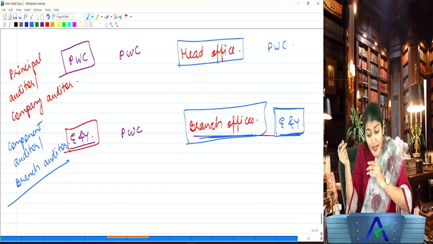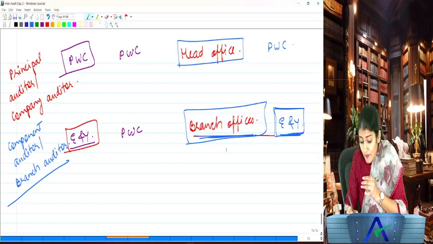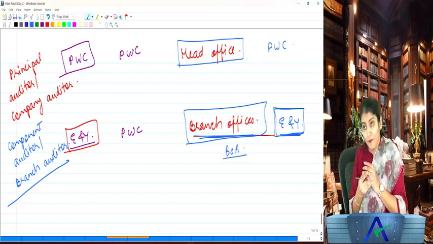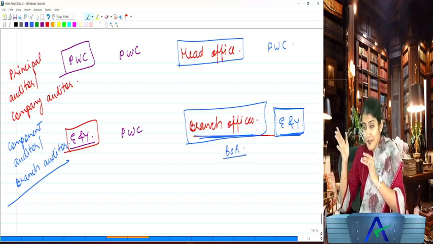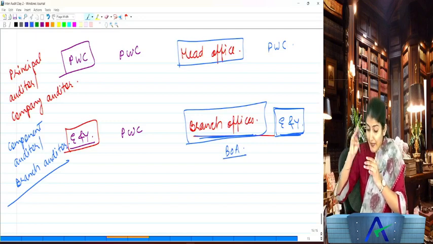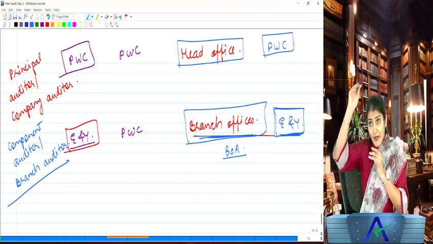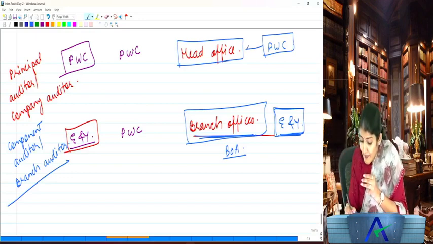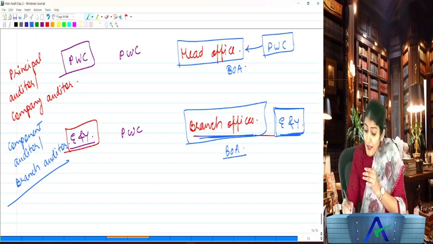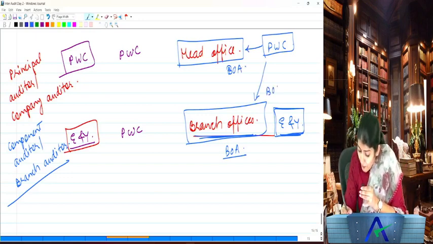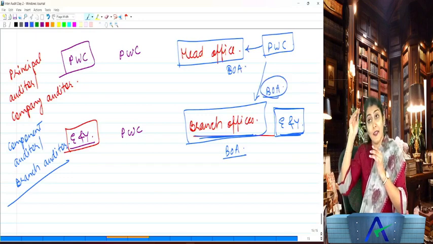EY. Will they have access to the books of account of the company being maintained at the branch? Yes. And now PwC, they are the head office auditor. Will they have access to the books of account of the company maintained at the head office? Yes. Will they also have access to the books of account of the company maintained at the branch?